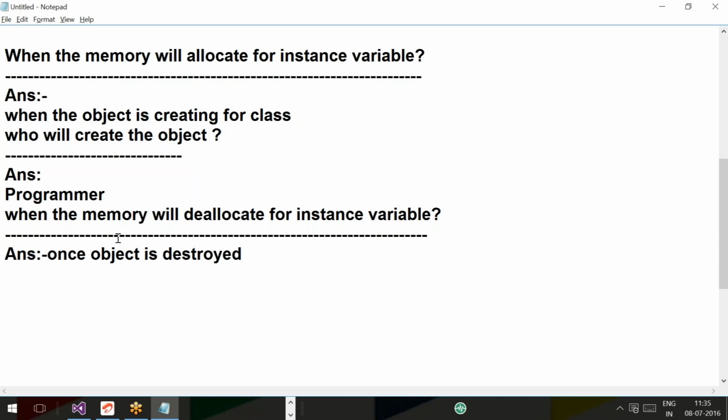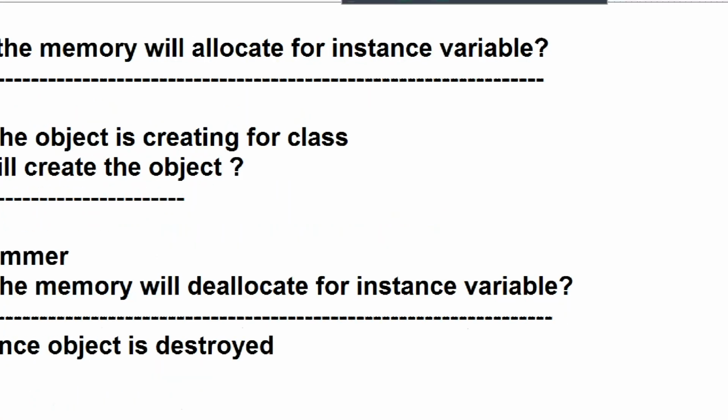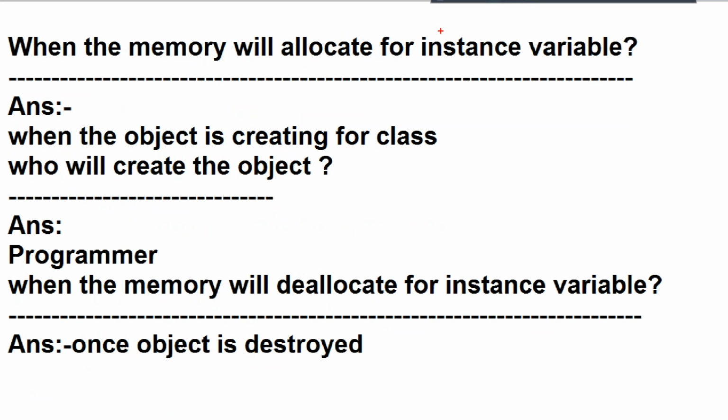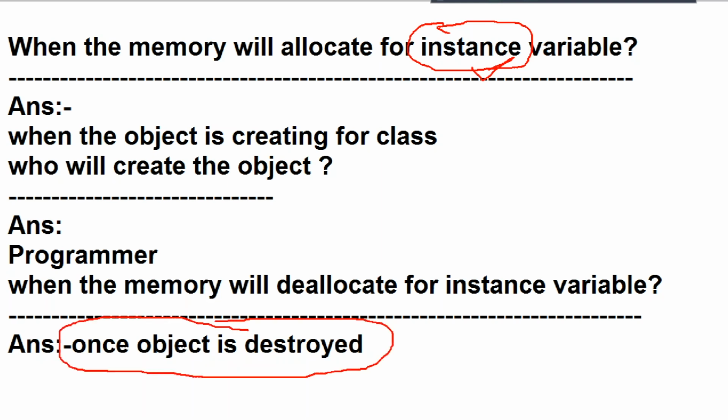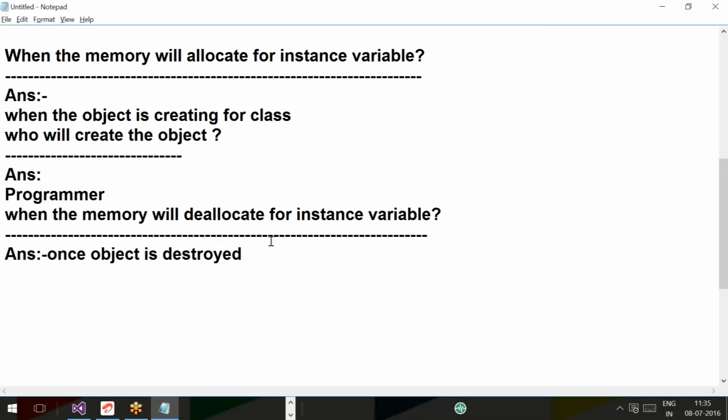Completely, you can observe one thing: an instance variable is related to the object, because an instance is nothing but an object. Memory will be allocated for an instance variable when the object is created. Memory will be deallocated for an instance variable once the object is destroyed. Okay, right. Next.